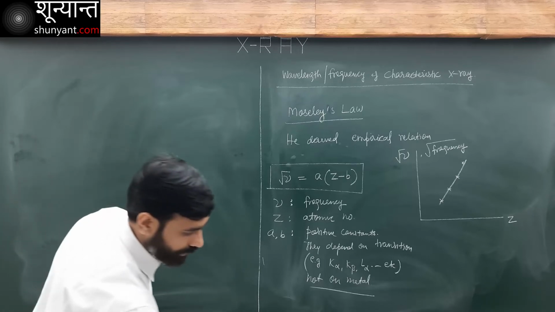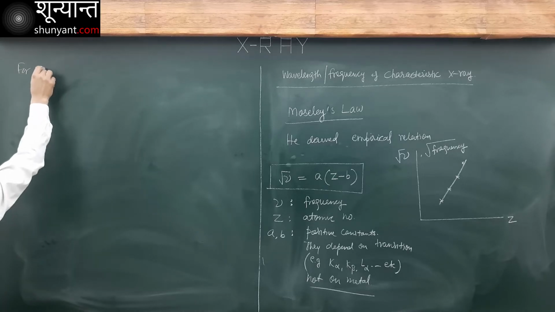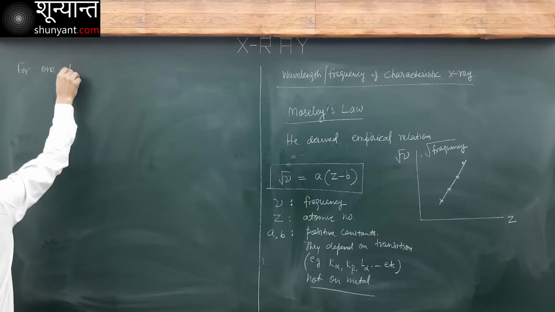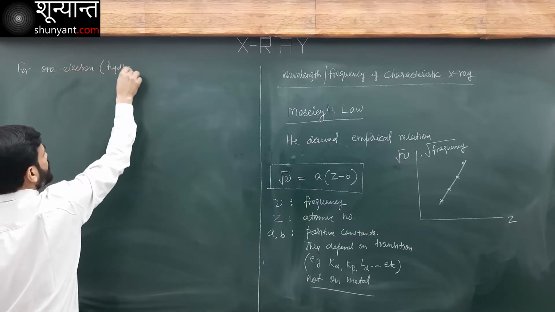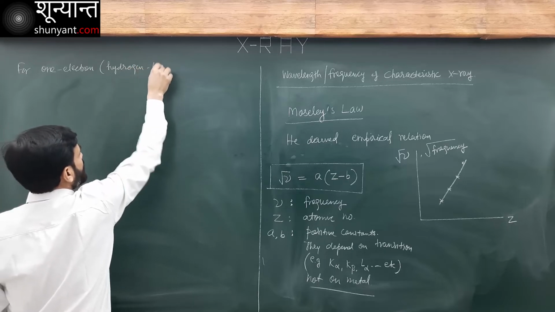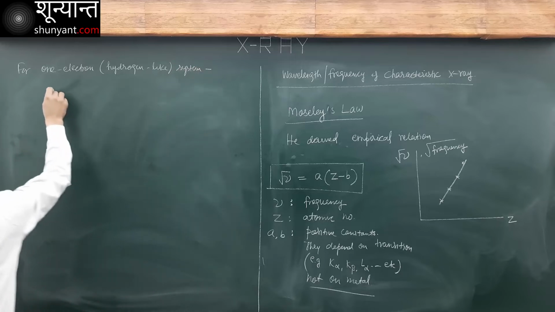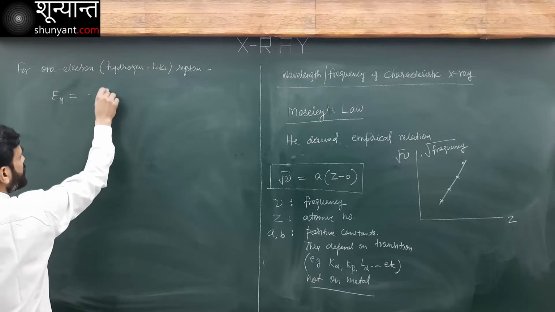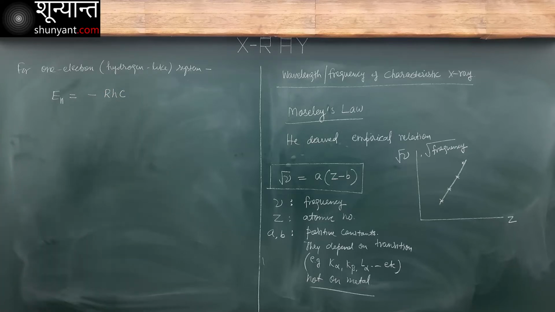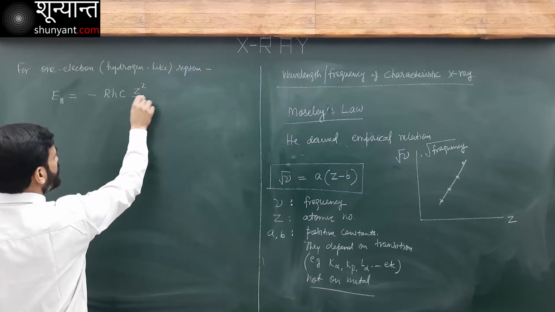Now for a single electron, that is a hydrogen-like system, the energy of nth state is equal to minus RHC Z square over n square.